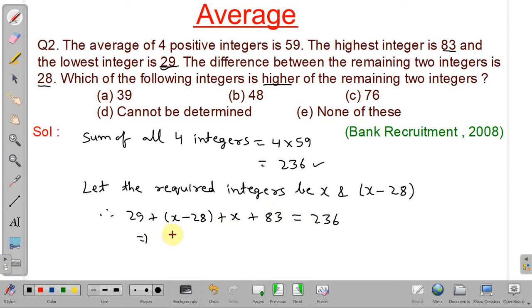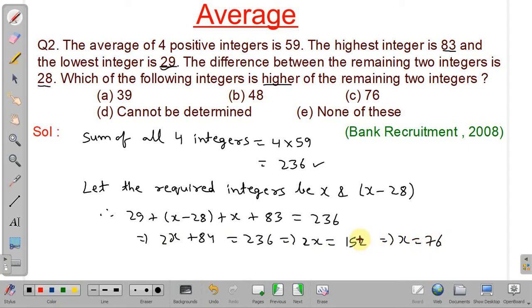So from this we get 2x plus 84 equals 236. So twice of x will be equal to 236 minus 84, and that is equal to 152. Therefore x will be equal to 76.